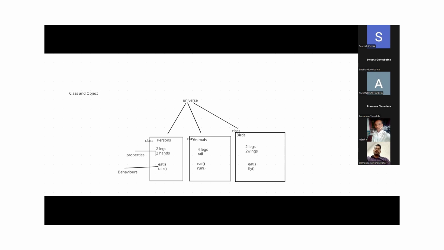Now, let me take a bike. Before manufacturing a bike, what has to be done? You have to design the bike, right? Let's suppose we have Pulsar and Royal Enfield, these are the manufacturing companies. Before manufacturing the bike, they have to design the bike document.